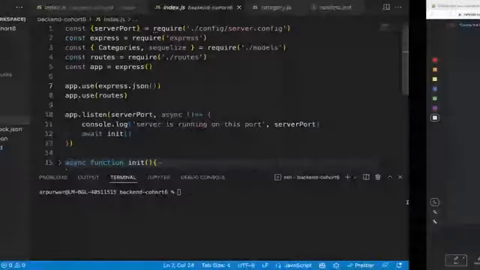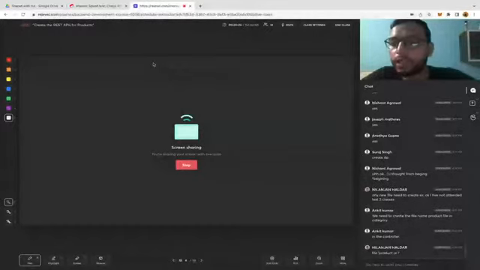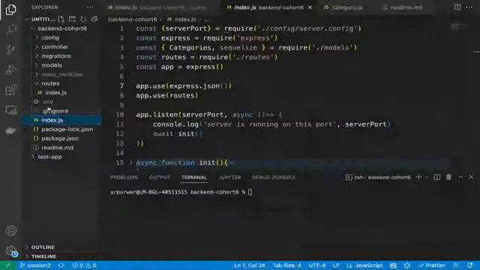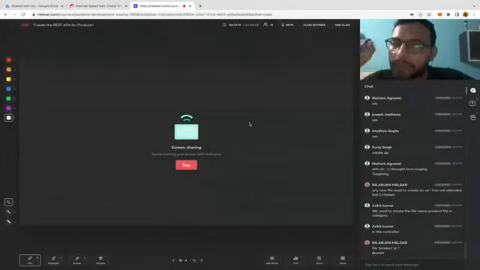After that we have the models folder. Migration I will talk about, but let's talk about the model folder first. In the model folder we are going to keep all the database related stuff, like database creation and some of the models, all those things will be there. Then we have the routes folder. This is the folder where all the API names with the controller name will be mentioned.